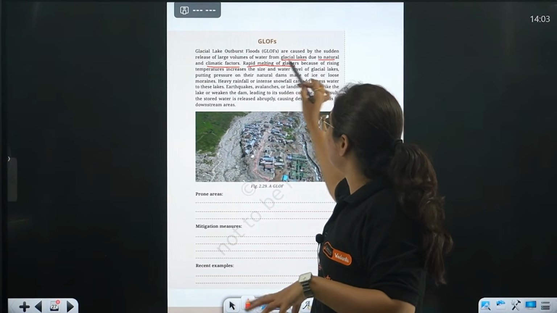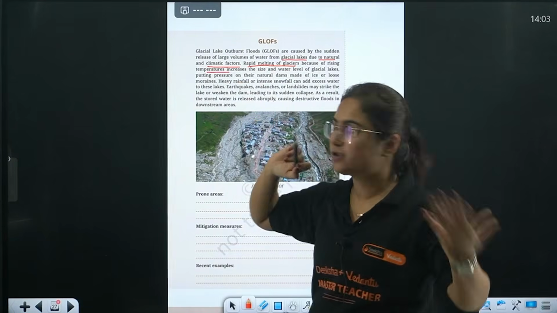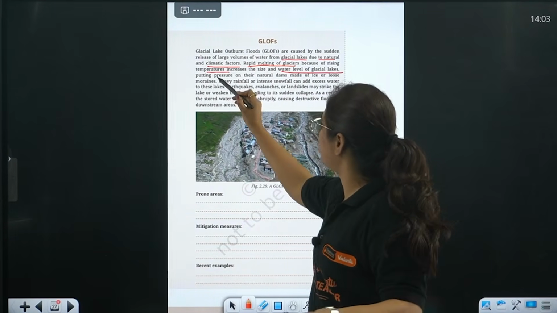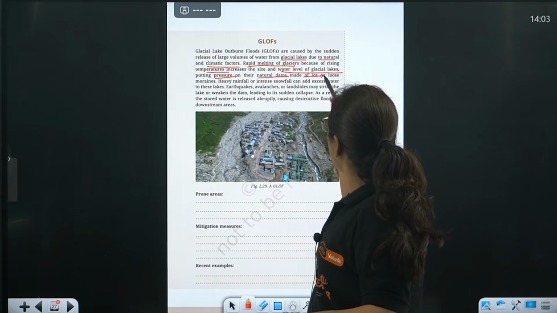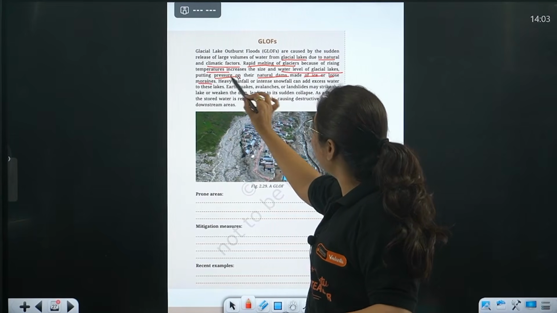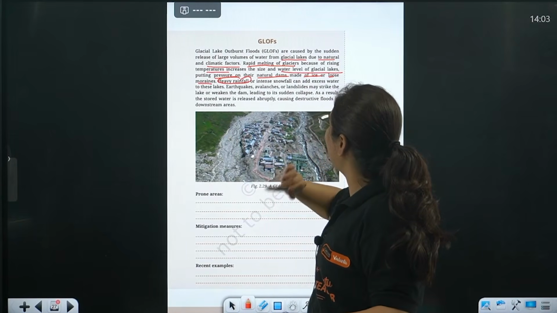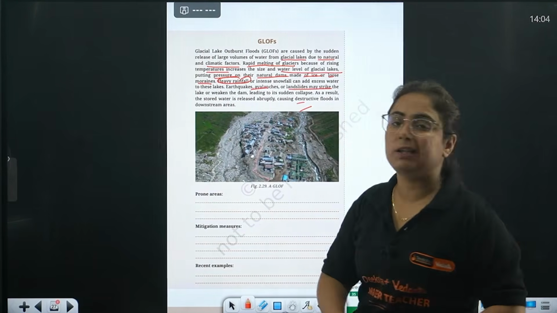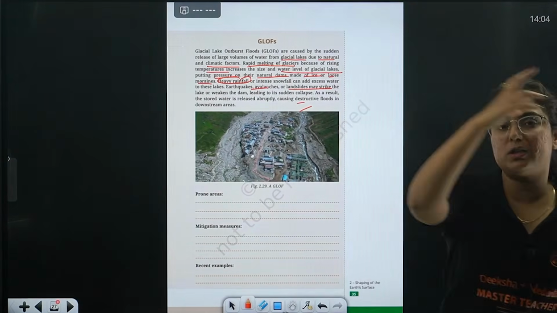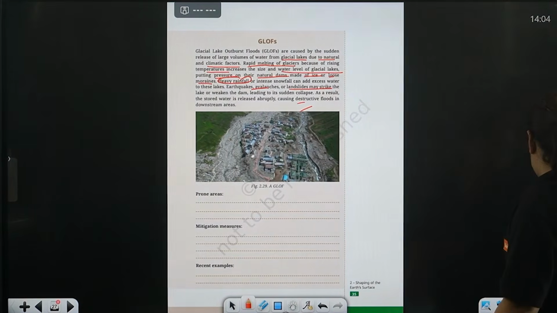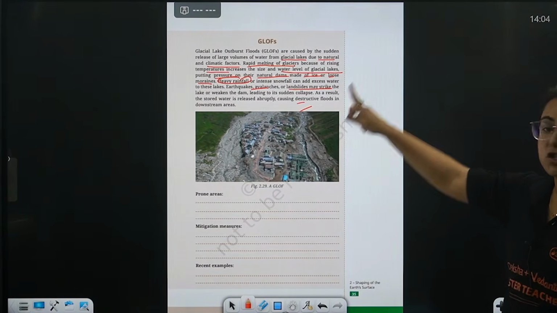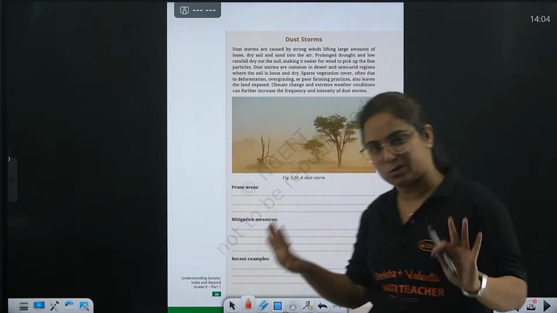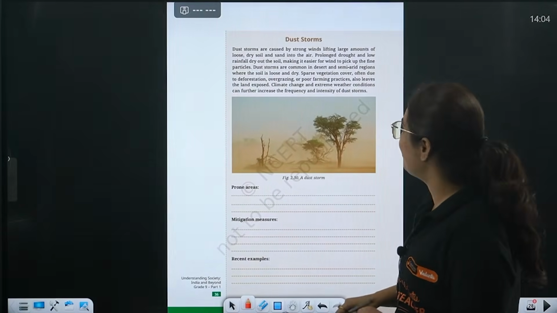Rapid melting is because of the rising temperature, as I just told you, increasing the water level and putting pressure on the natural dams made of ice and loose moraines. Heavy rainfall can also be a factor. Earthquakes, avalanches, as well as certain human factors are the reasons that the water moves downstream. So this is GLOF, again, glacial lake outburst flood. Students, the full form can also come, so remember that too.